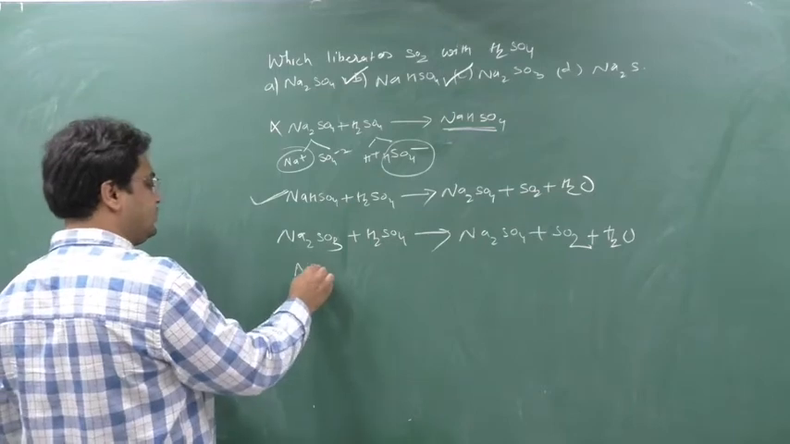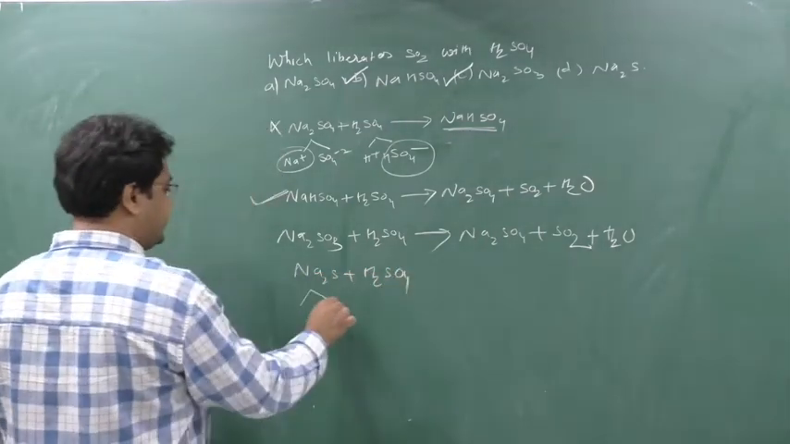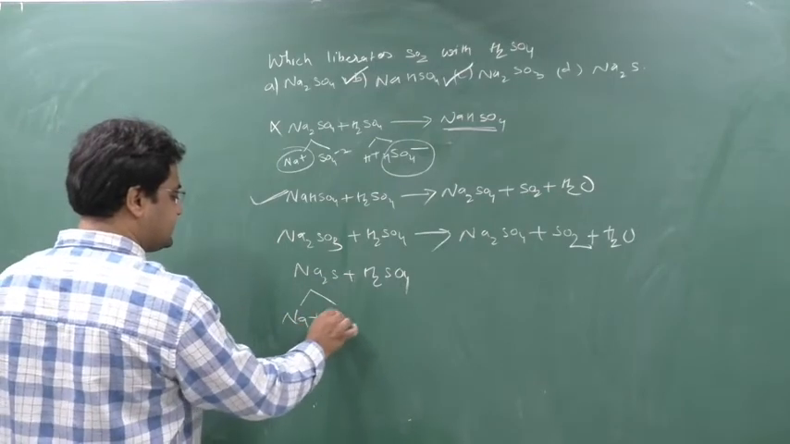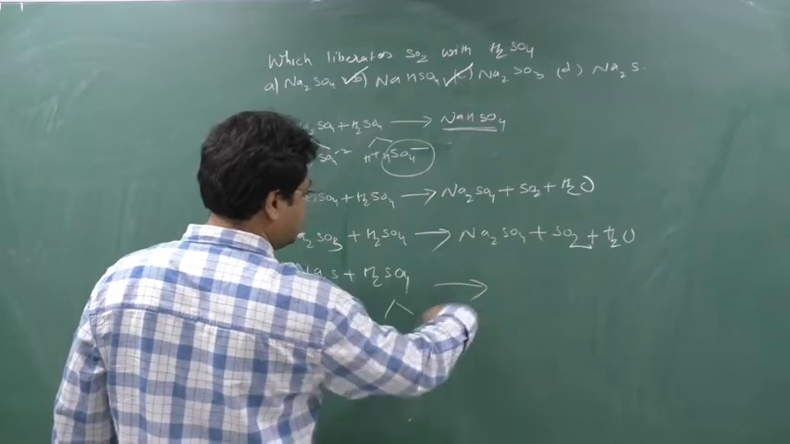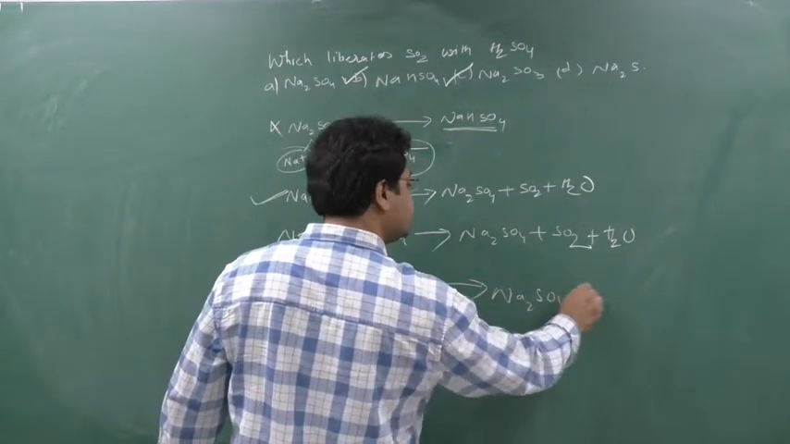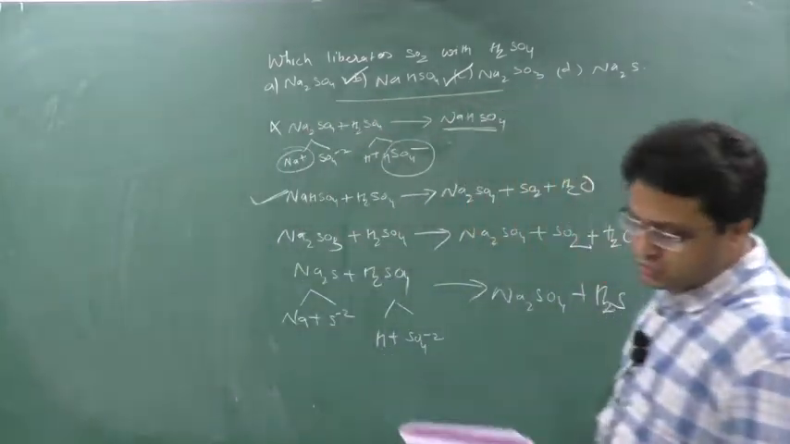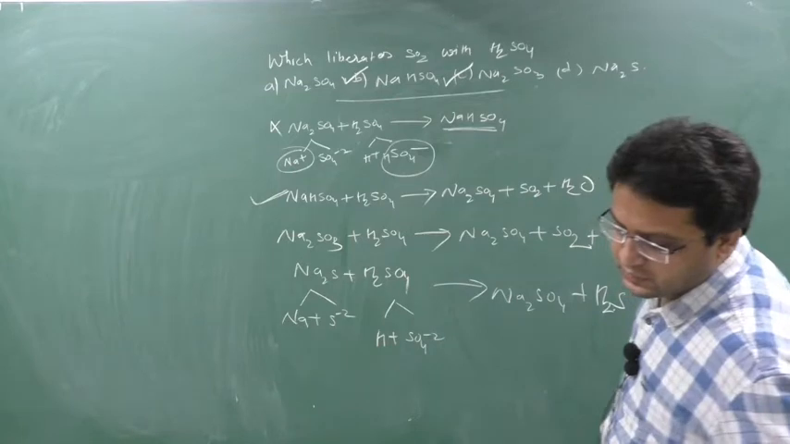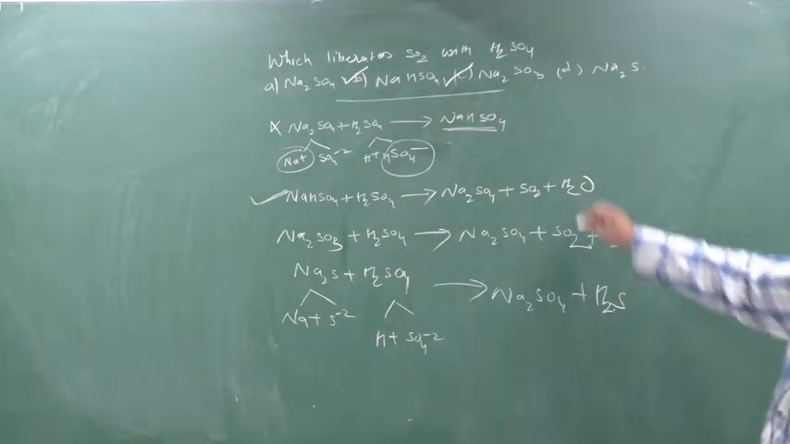Next we will see Na2S with H2SO4. When I split this, I will get Na plus and S minus 2, and here H plus and SO4 minus 2. So I will get Na2SO4 plus H2S. So this will not liberate. So the answer will be B and C, and the most appropriate answer is C. If you write down the answer, B is also correct, C is also correct, but the most appropriate answer is C.